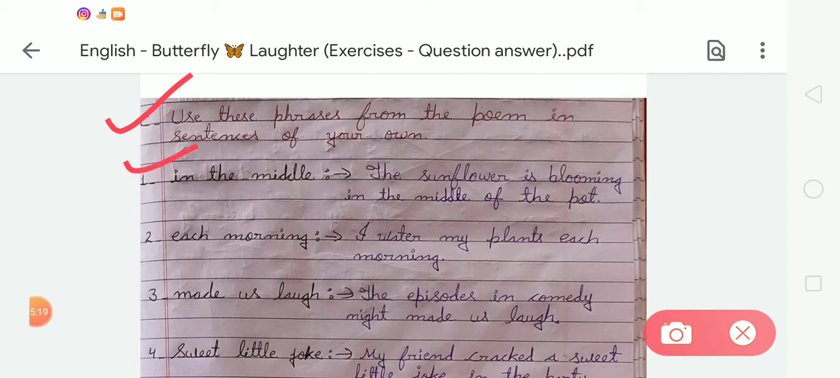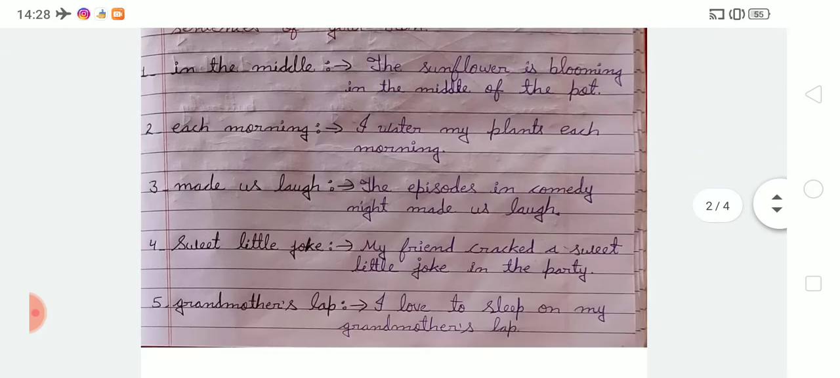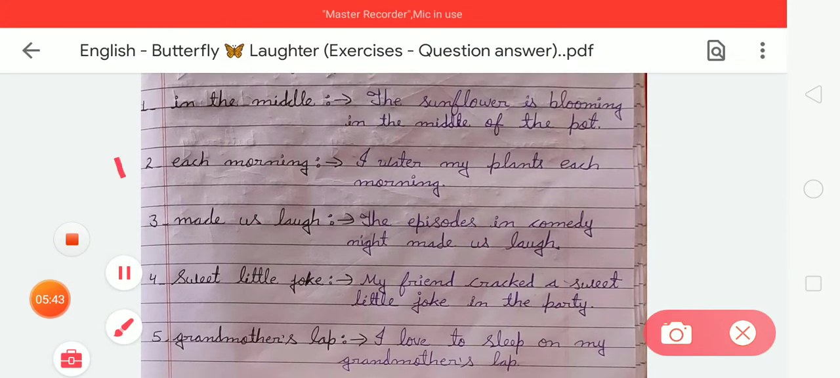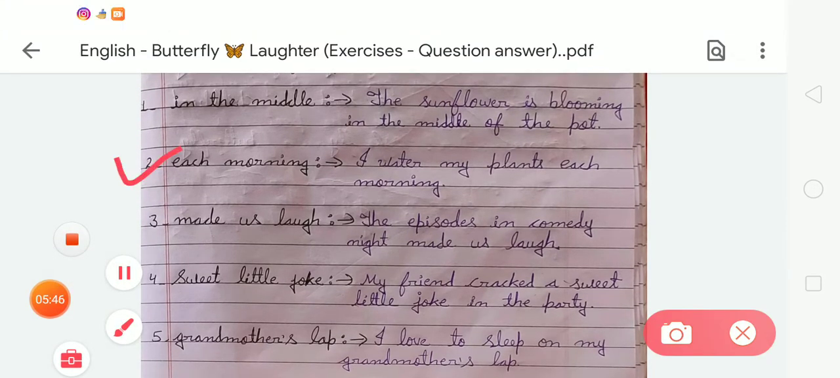In the middle. So we have to make a sentence: the sunflower is blooming in the middle of the pot. Okay student, the first sentence that we make using the phrase "in the middle" is: the sunflower is blooming in the middle of the pot. Now the next phrase is "each morning". The sentence is: I water my plants each morning.